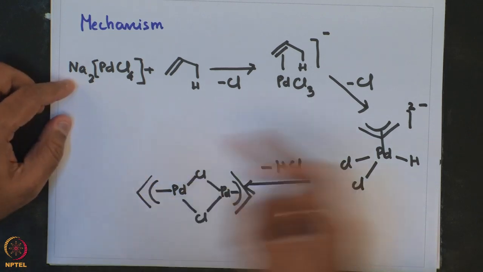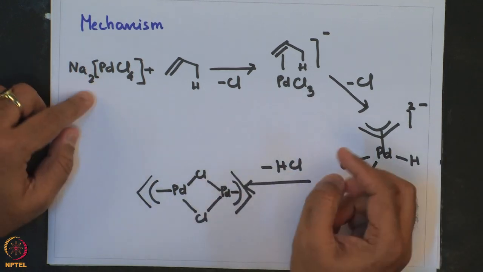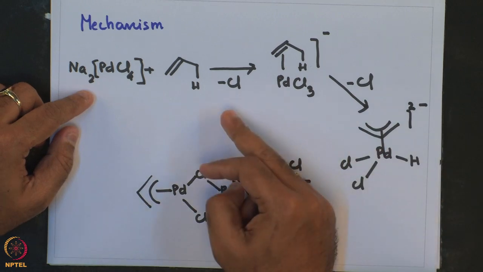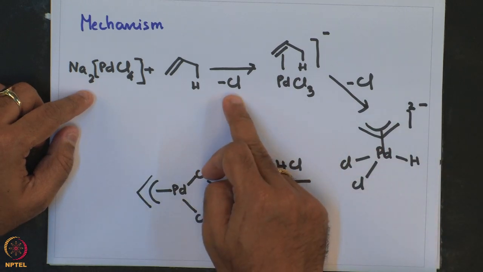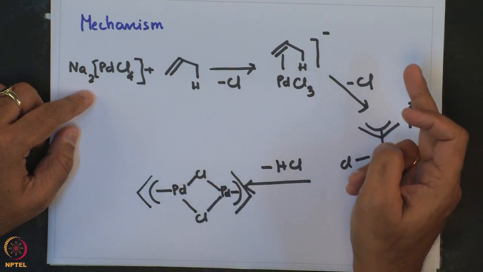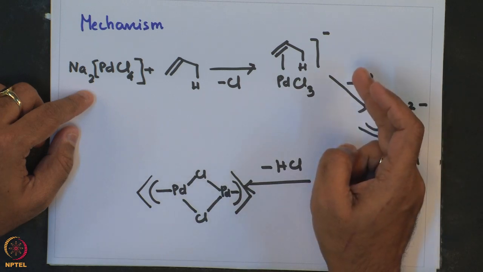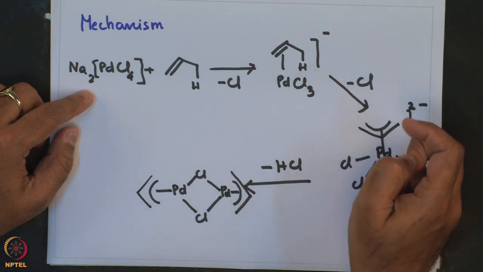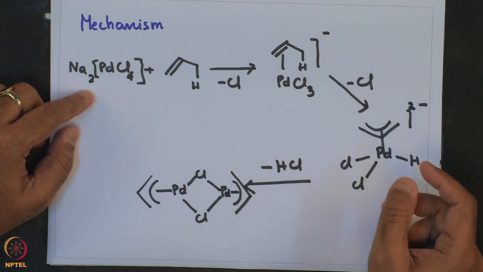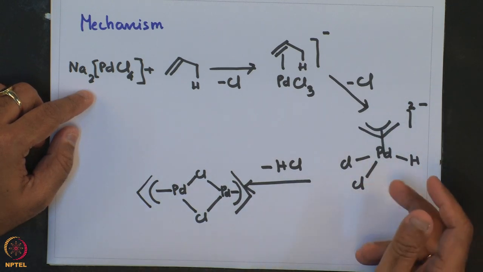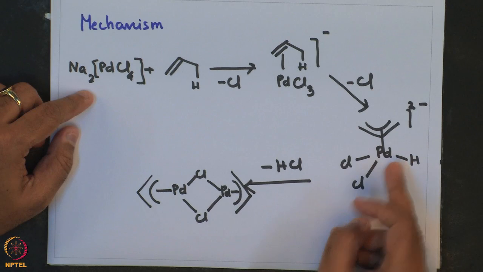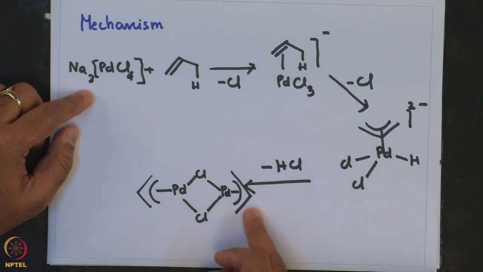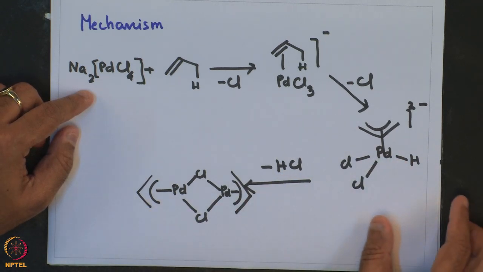So, the reaction proceeds in two steps, in which the first chloride is lost, giving a monoanion, and subsequently the second chloride is lost, and further loss of HCl results in this palladium allyl dichloride.